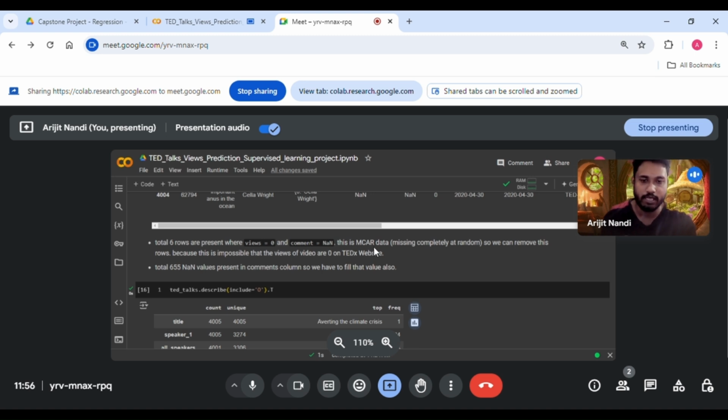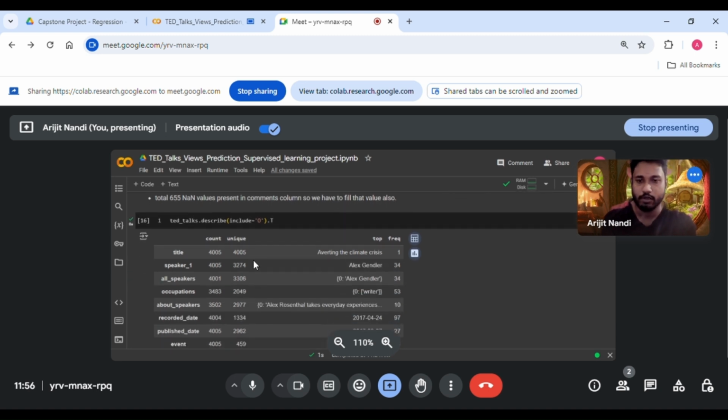This is MCAR data, which means missing completely at random. So we can remove these rows, because it is impossible that the views of videos are 0 on the TEDx website. A total of 655 NaN values are present in the comments column, so we have to fill those values also.